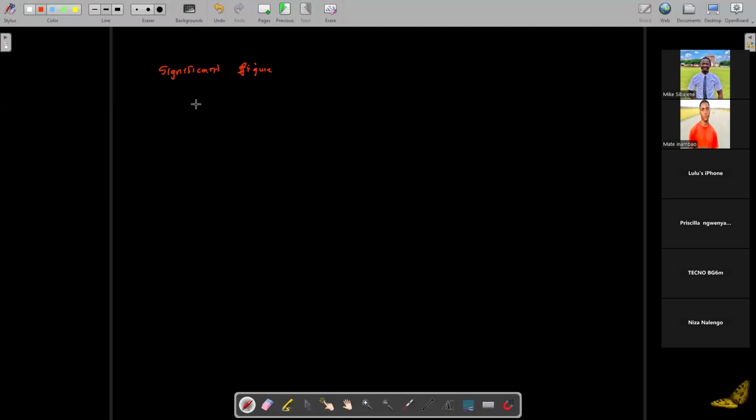So assume that, let's say, we have Lulu's iPhone, which measures something of a length of about 6.8 centimeters. We were trying to define a significant figure. Let's say Lulu's iPhone measures 6.8 centimeters.